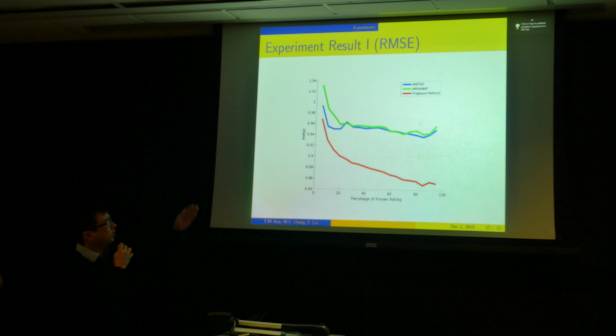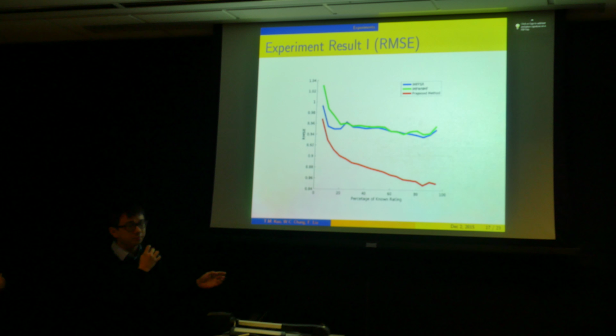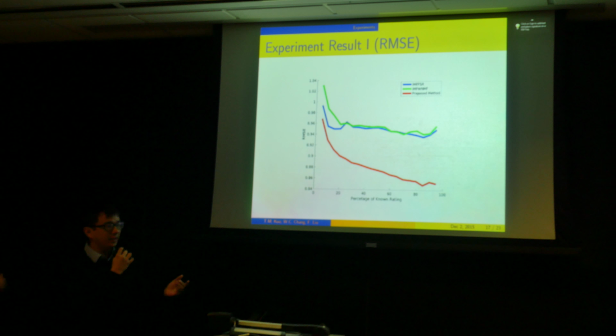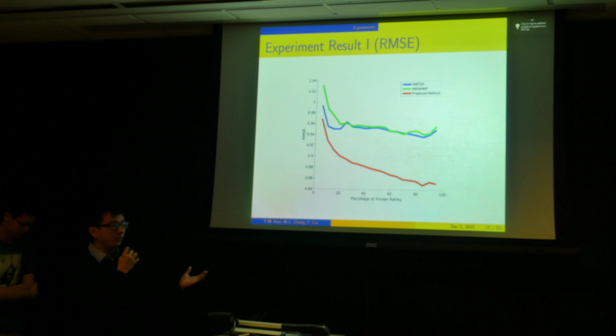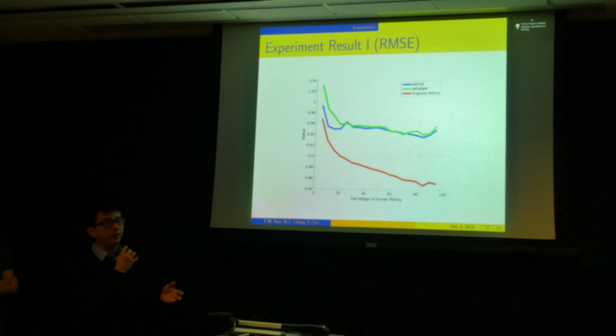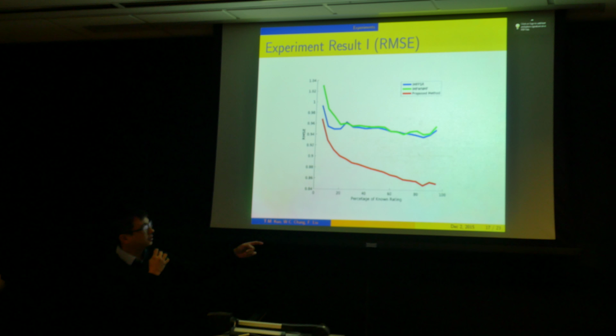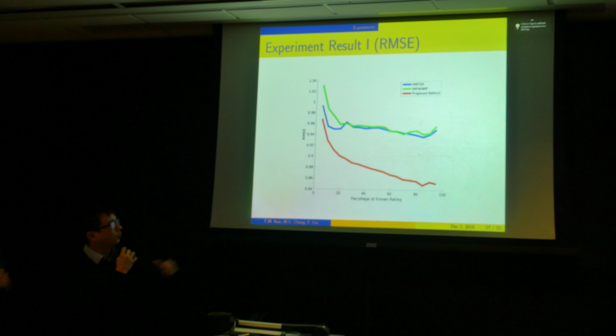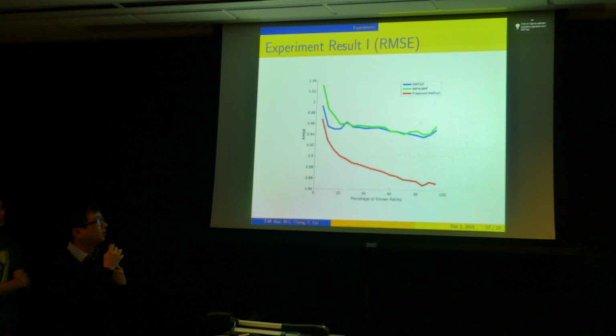For example, with 20%, we use 20% of the known ratings for training, predict the ratings of the new user with them, and evaluate against the remaining 80%. The error decreases with the percentage, and our method performs better than the state of the art.